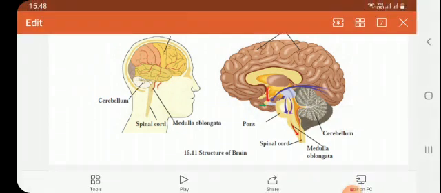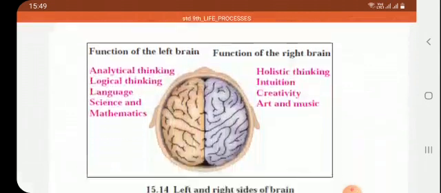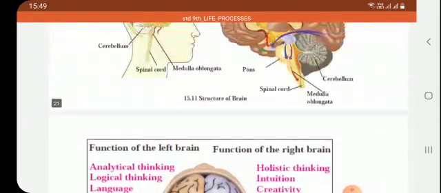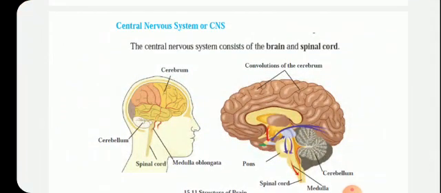The main part of the brain, the cerebrum, is the largest part and consists of two cerebral hemispheres. See here, two cerebral hemispheres. These cerebral hemispheres are joined with each other by fibers and a nerve tract.